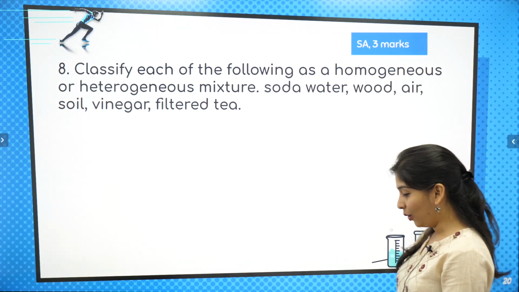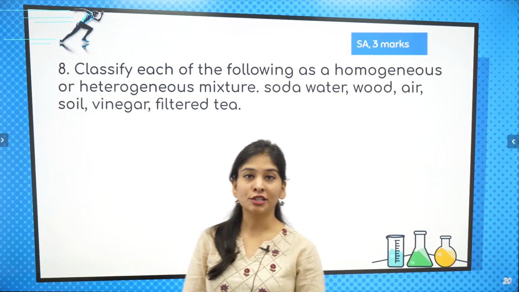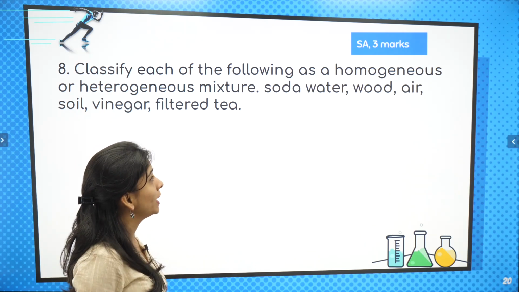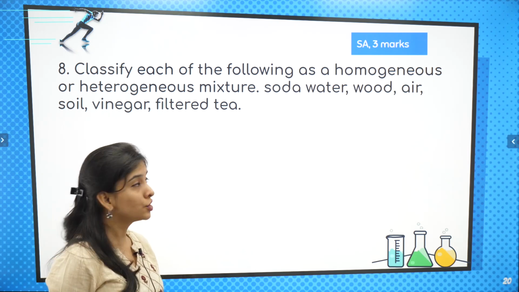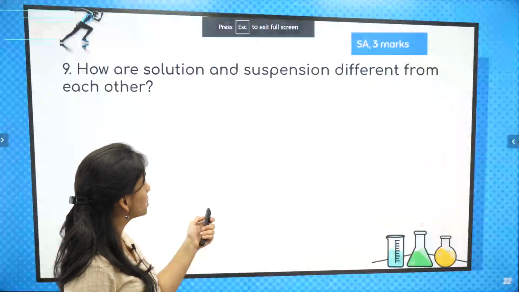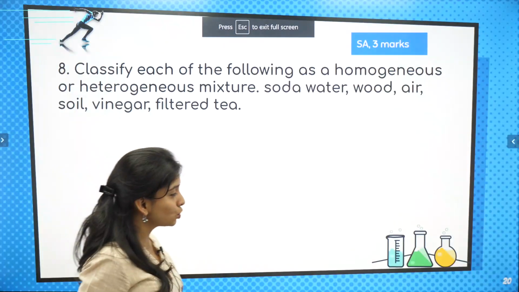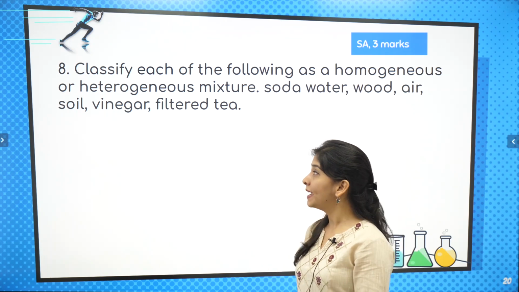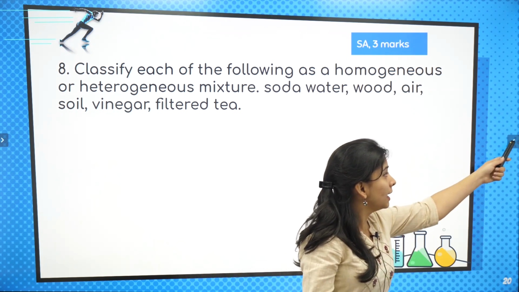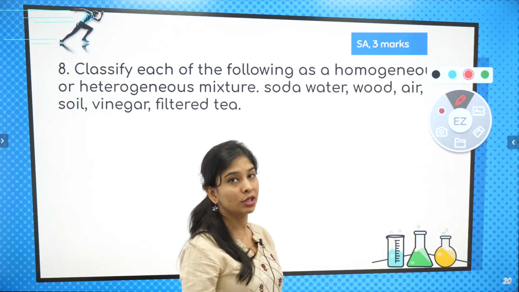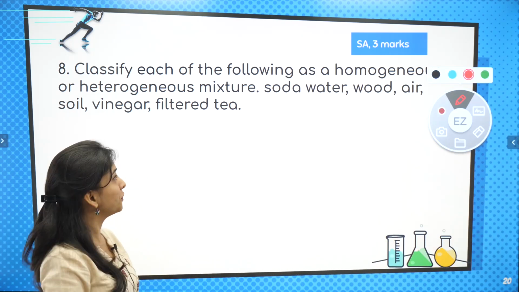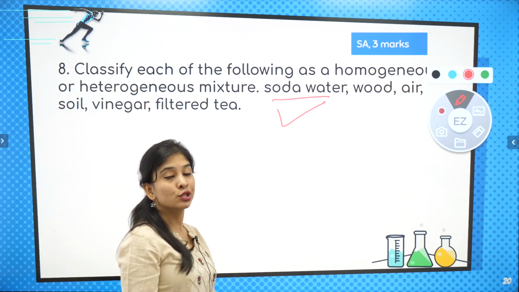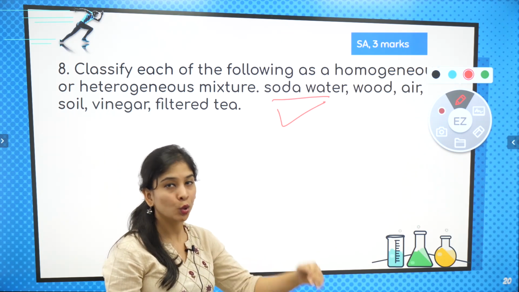Yes? Okay, very good question. So let's talk about this question right now, which is saying classify each of the following as a homogeneous or heterogeneous mixture, and we have some examples as well. So one question ma'am is doing and one you all have to do, as I told you, as a homework question. This is saying you need to identify among the following which is homogeneous and heterogeneous, same phase or different phase. So if I talk about soda water, this is done already, that soda water is a homogeneous mixture, CO2 and water.